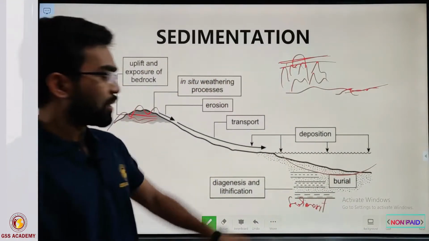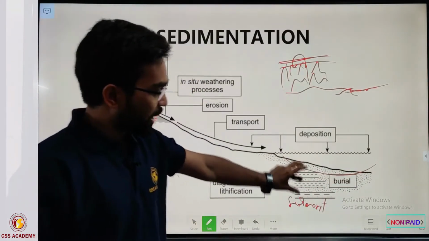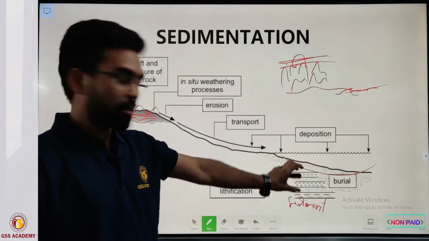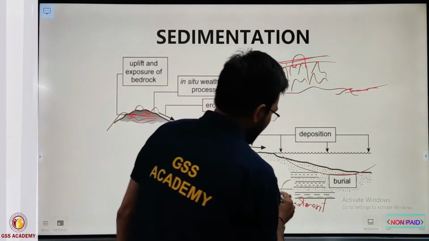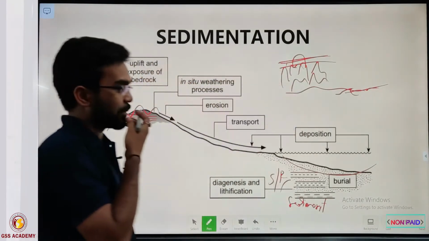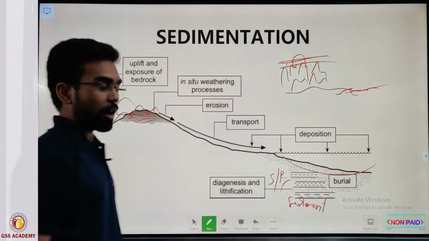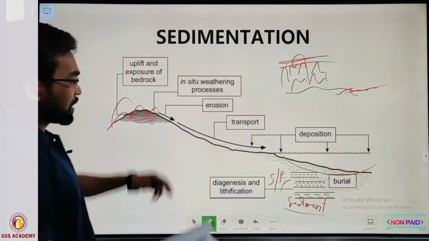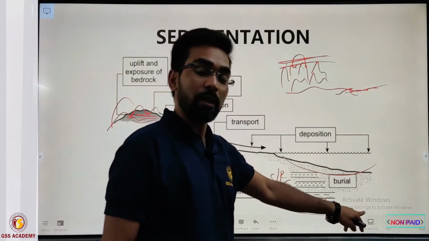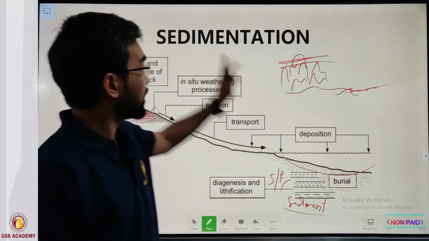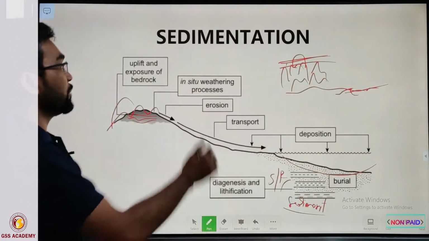And after a longer time, by the action of load, temperature and pressure changes, that sediment gets lithified, and after the lithification it is converted into a rock that we call the sedimentary rock. So now you understand, from weathering to sedimentary rock, how the sedimentary rock formed. The whole process from upliftment and weathering to the formation of sediment is called sedimentation. The whole process from here to here is called sedimentation.